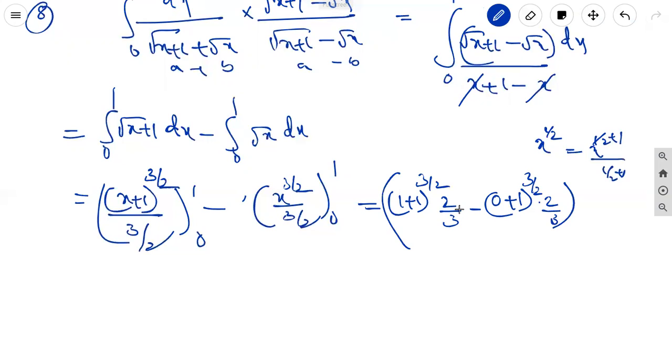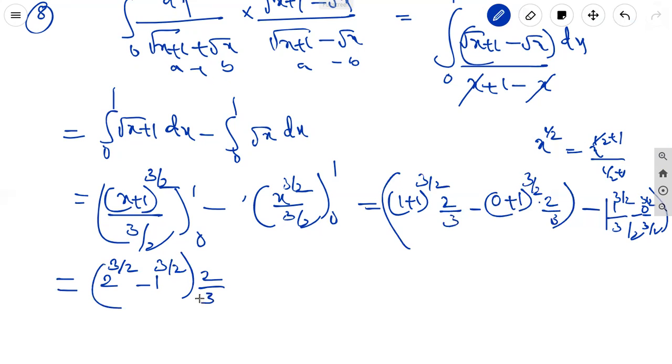It is equal to 2 by 3 into (1 plus 1) power 3 by 2 minus 1 power 3 by 2 into 2 by 3, minus 2 by 3 into 1 power 3 by 2, and 0 into something is 0.